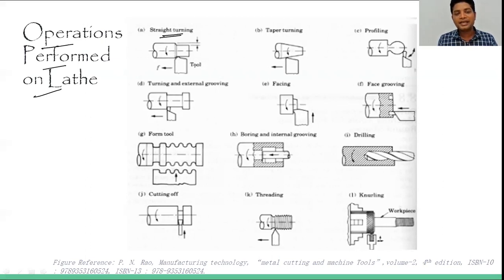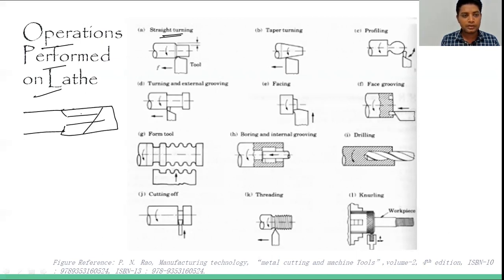First is a single point cutting tool only, and this is straight turning. Straight turning means if this is the shaft, initially we are choosing this complete shaft, and we are holding a single point cutting tool over here and moving in this direction by giving some depth of cut. Now we are giving a feed in this direction, so that will remove the material. So we are calling it straight turning. Basically we are reducing the diameter overall or throughout the length. Please keep in mind.